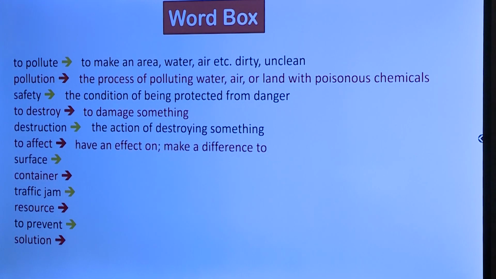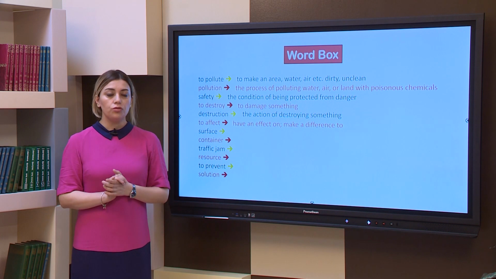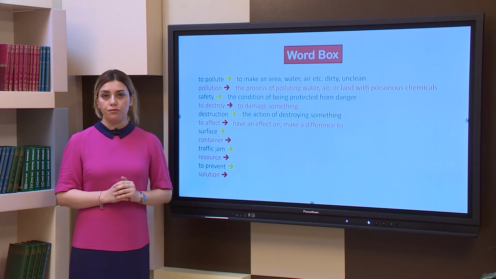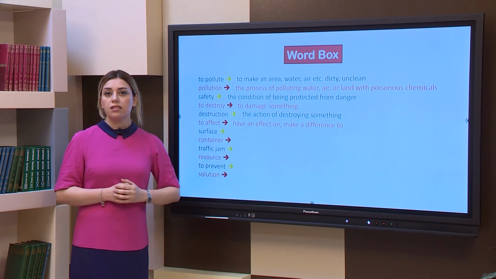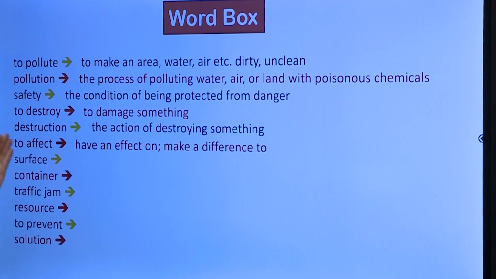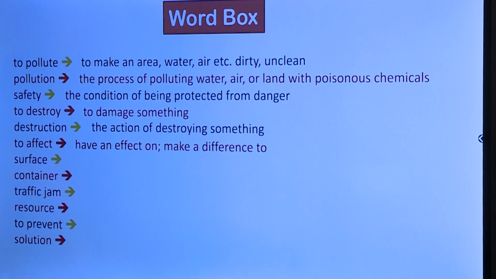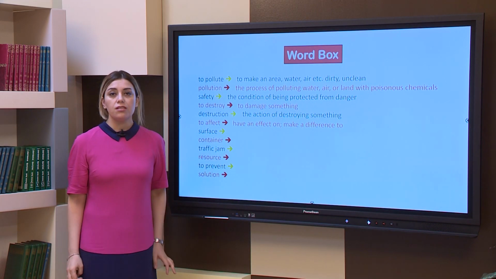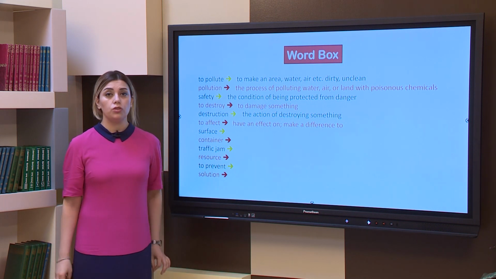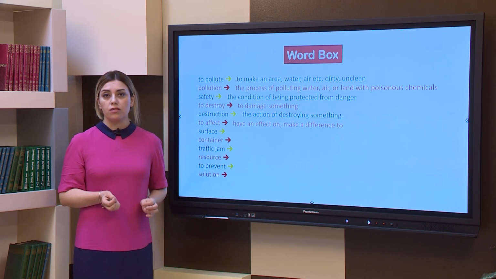To affect means to have an effect on, to make a difference to. Dear students, there is something to remember. To affect is a verb, an effect is a noun. Something can affect something. We will see the effect of it. So let's remember: verb, noun. So to affect means to influence, to change something, to make a difference on something.